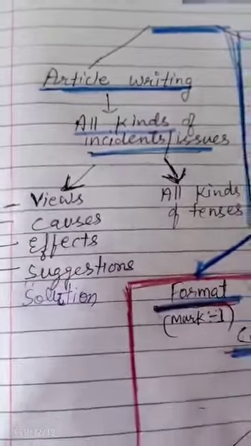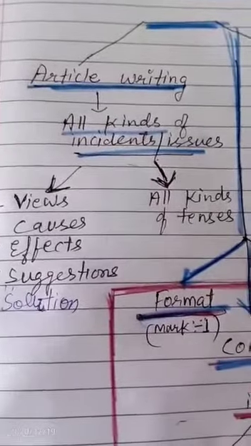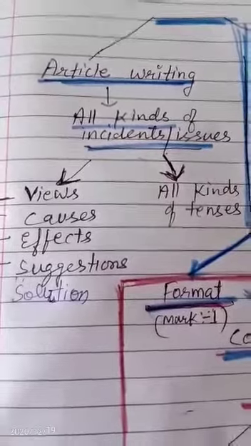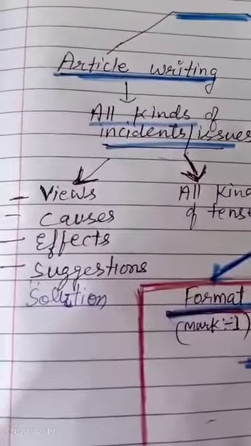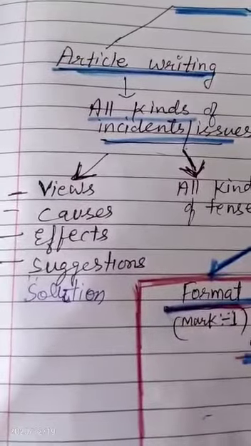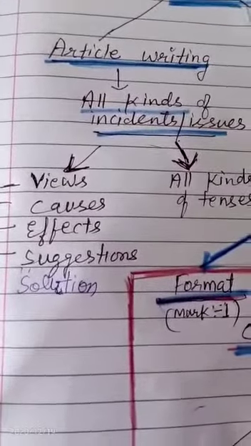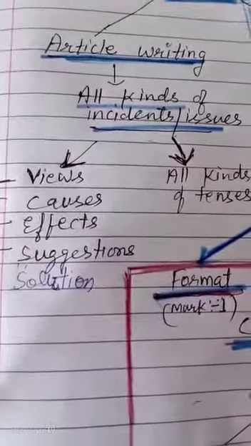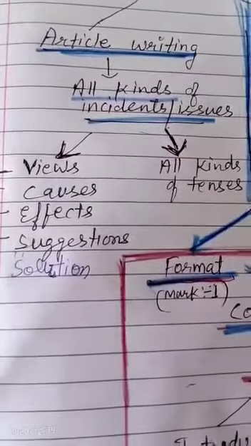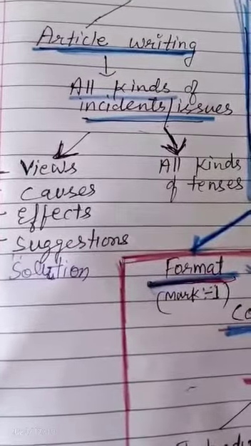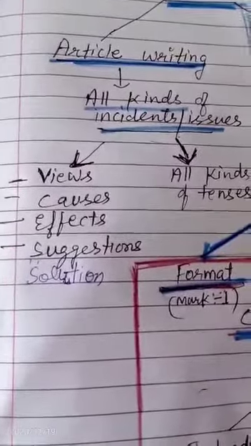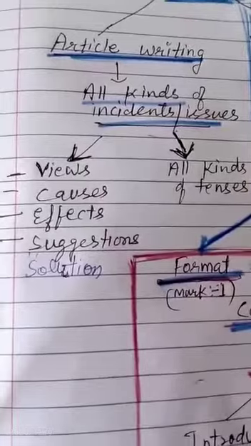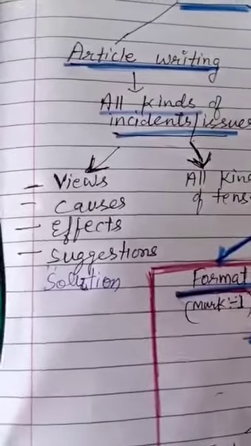Okay, so in article writing, we have to keep in mind that after reading the question, we can get the tone of the question and decide what should be the main focus of our answer.